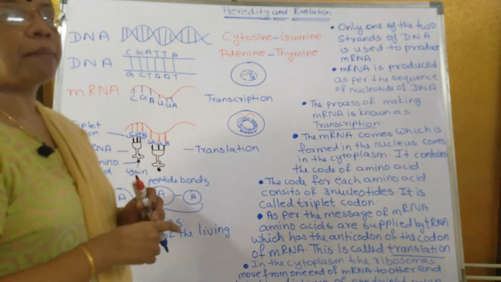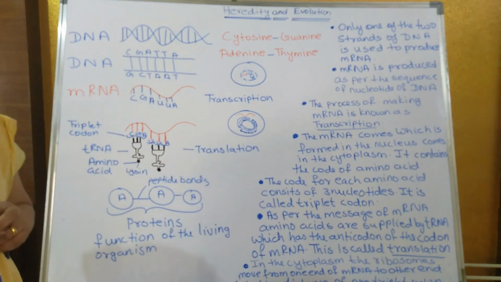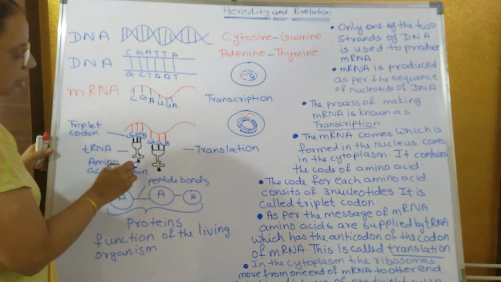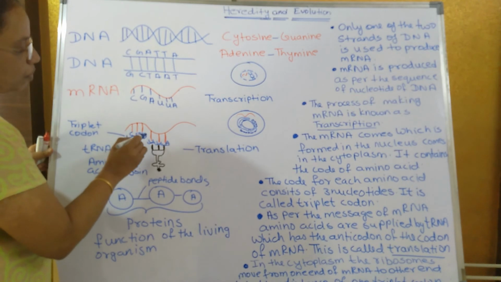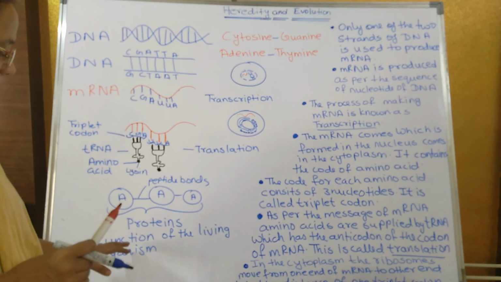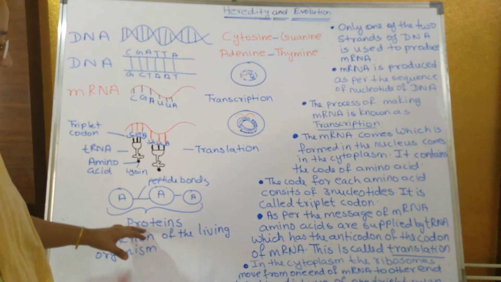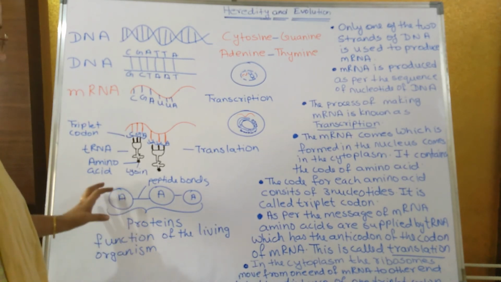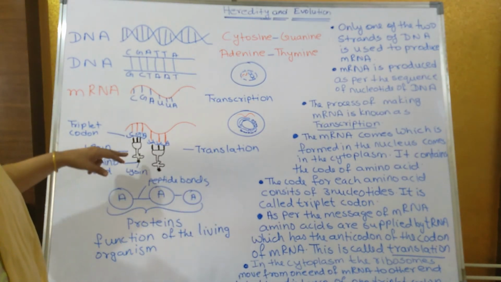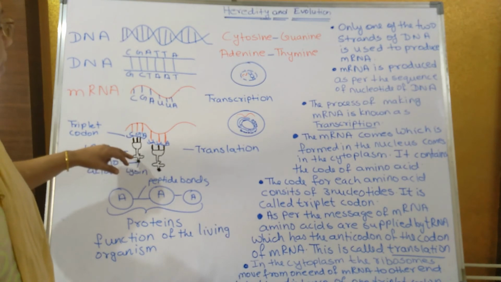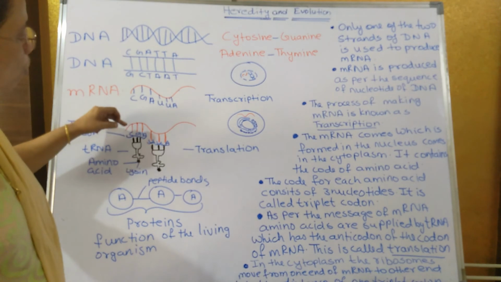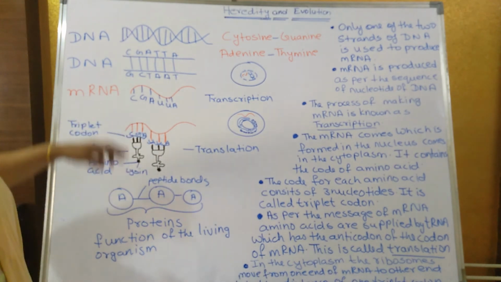Like for example, if a person is blue-eyed, the code of the blue eyes should be there in the mRNA, and when the tRNA brings the anticode of the blue eyes, our eyes become blue in color. So the appearance and the functions of the living organism are done by the proteins, and this protein is made with the help of many amino acids. These amino acids are brought by the tRNA. The tRNA brings the anticodes of the amino acids according to the codes of the nucleotides present in the mRNA.